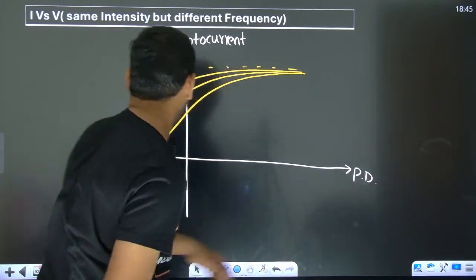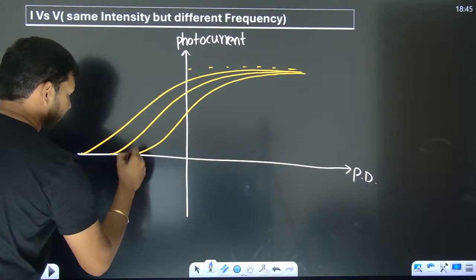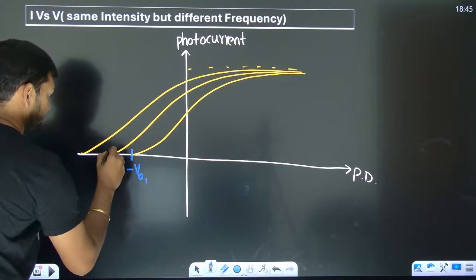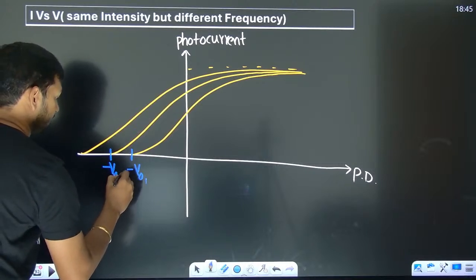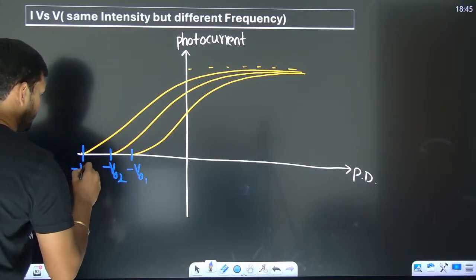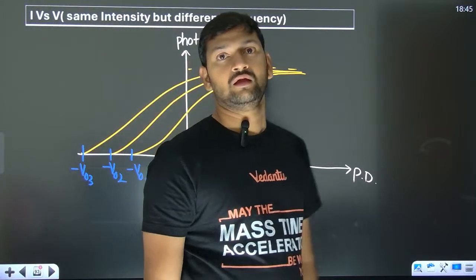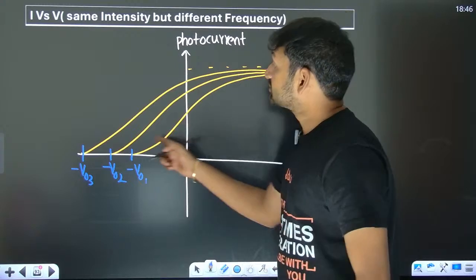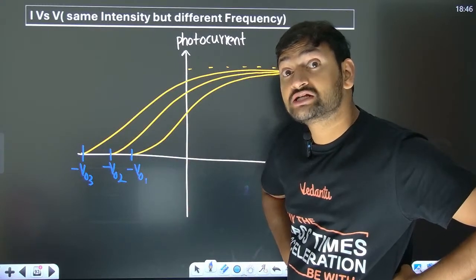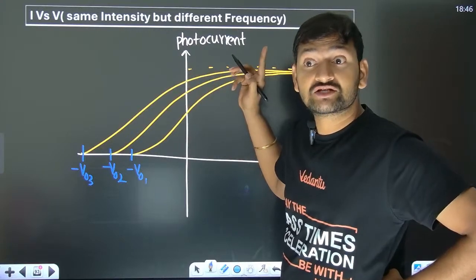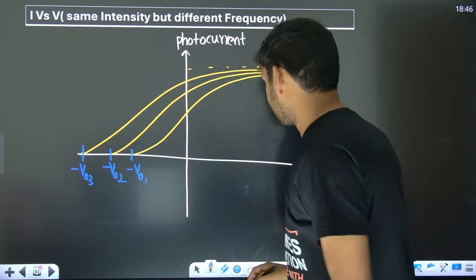Now let us take this as having minus V naught 1, this minus V naught 2, and this minus V naught 3. Which one has more stopping potential? This one. But do they have the same saturation current? Yes.